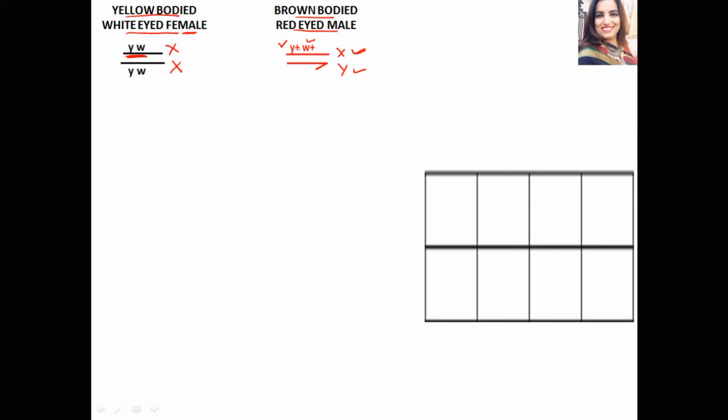So the male has both the dominant genes Y plus and W plus on the X chromosome. Then gamete formation: the female will form only one type of gamete, all with an X chromosome carrying the YW alleles. On the other hand, the male will form two types of gametes, one with an X chromosome having Y plus W plus genes and another with a Y chromosome.